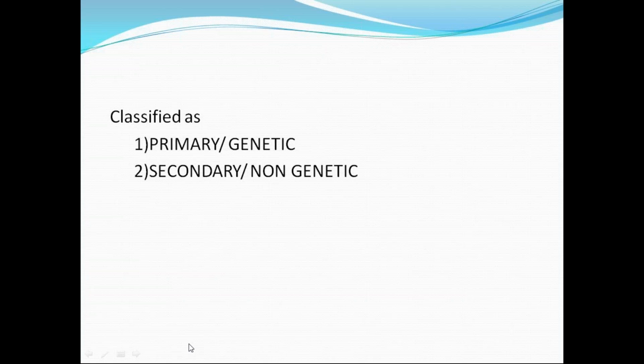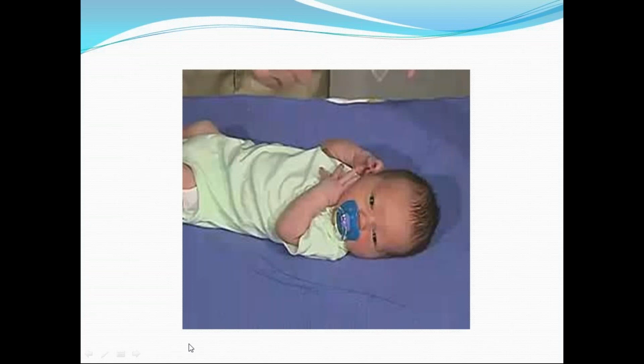So it is primarily divided into two types. One is primary or genetic, and another is secondary, that is non-genetic cause. This is the picture. By seeing you cannot tell whether it is micro or macro. We have to plot it, but for understanding purposes, I just kept one picture of microcephaly.